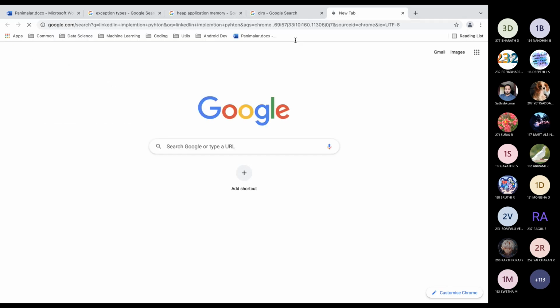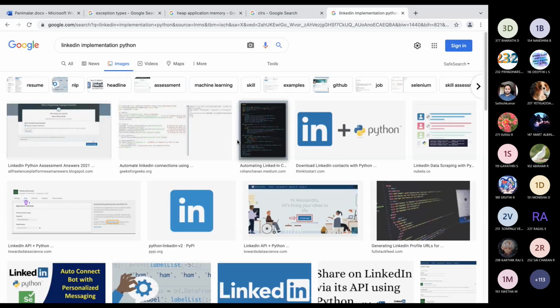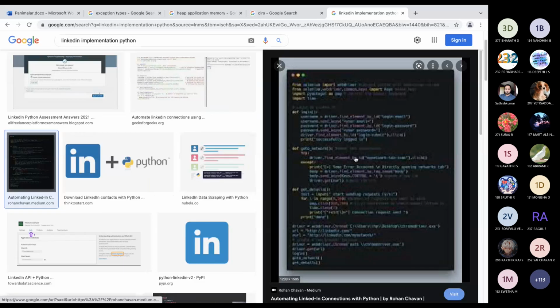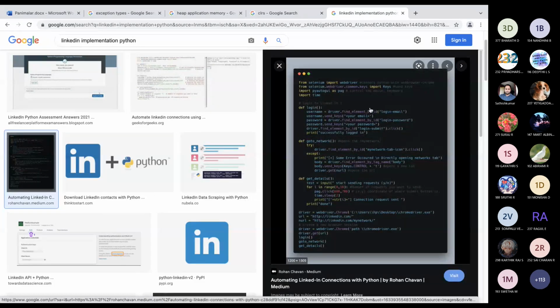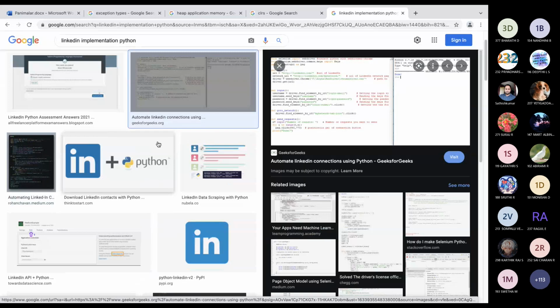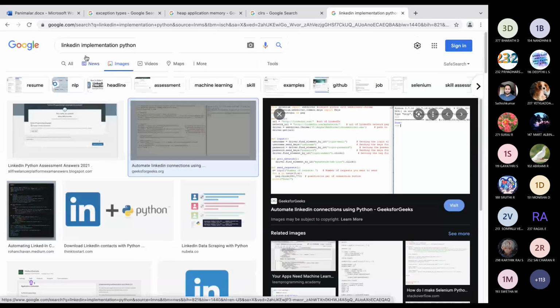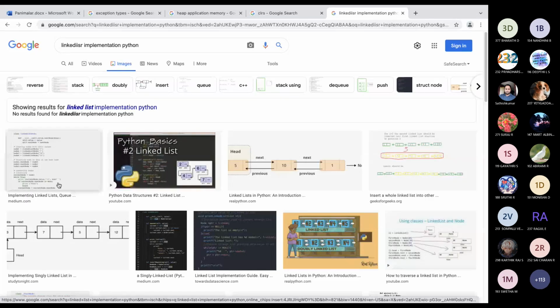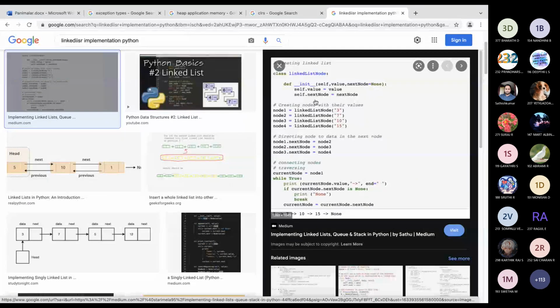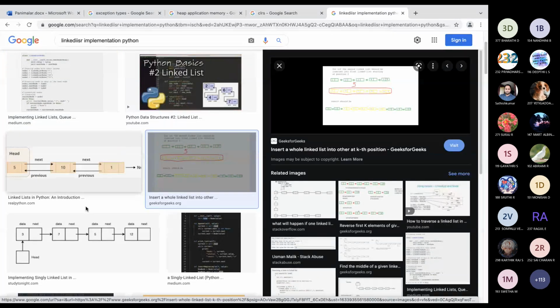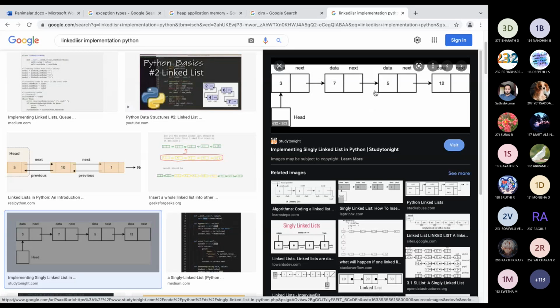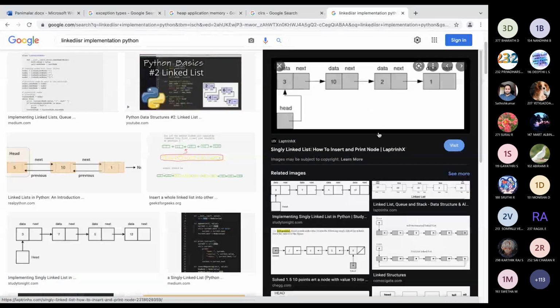Python. It has been a long time since I used it, I'm used to Java. Okay, Python. So this is how you have to use a linked list. See, this is how you have to declare it. You have to write your own code. So you have to understand how much time it takes to retrieve, how much time it takes to search, and what is the difference between a single linked list and a double linked list.